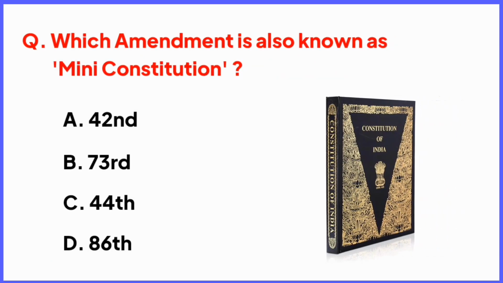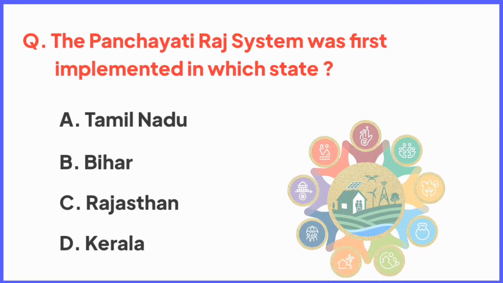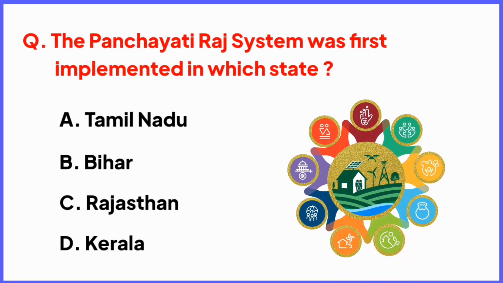Which amendment is also known as mini constitution? Right answer is option A, 42nd. Yes friends, 42nd Amendment of Indian Constitution is also known as mini constitution in India. The Panchayati Raj system was first implemented in which state? Right answer is option C, in Rajasthan. Yes friends, the Panchayati Raj system was first implemented in Rajasthan state of India.